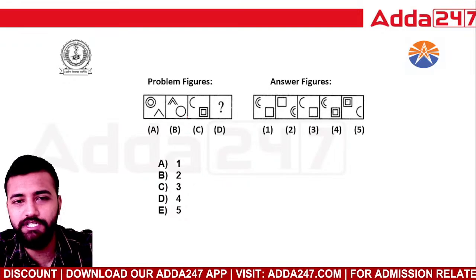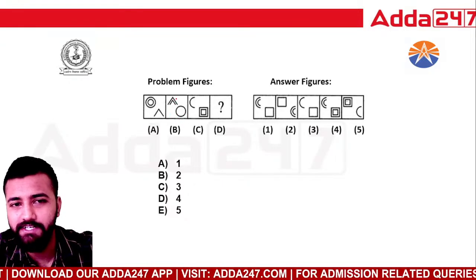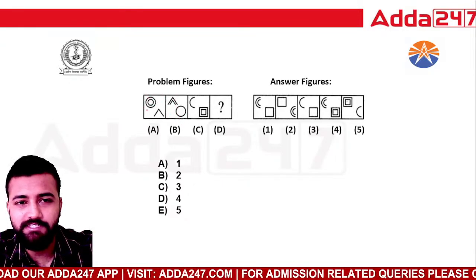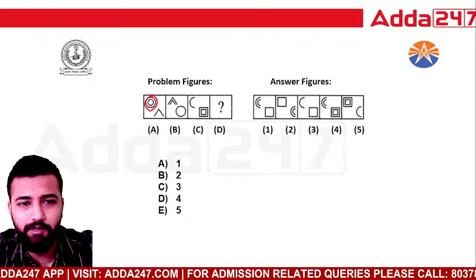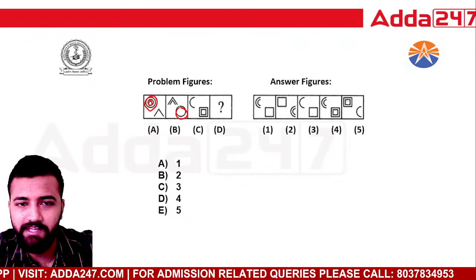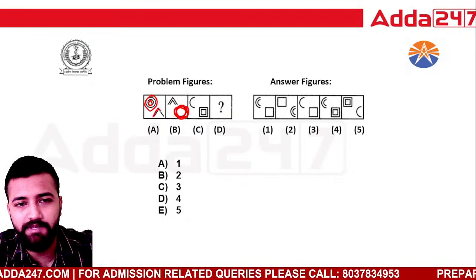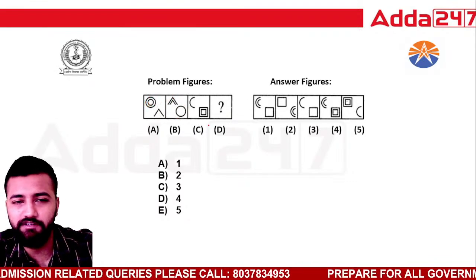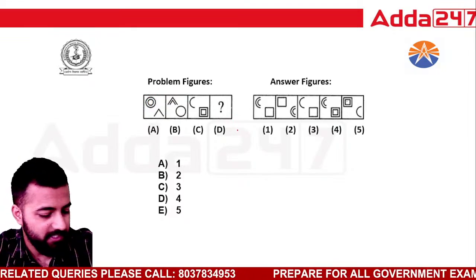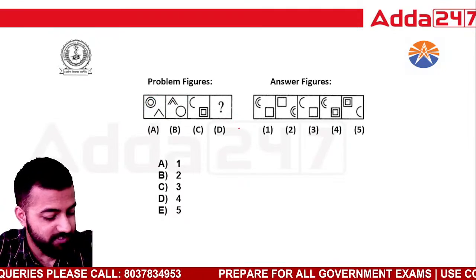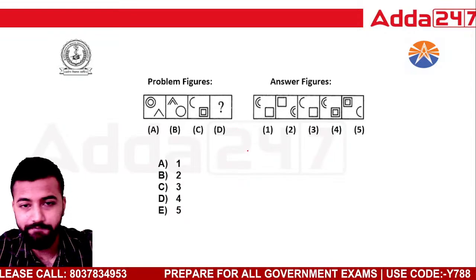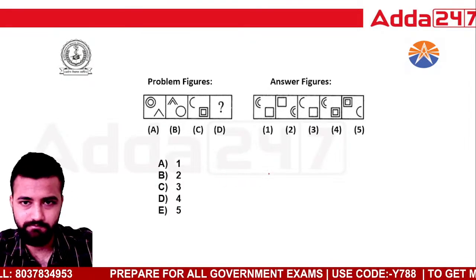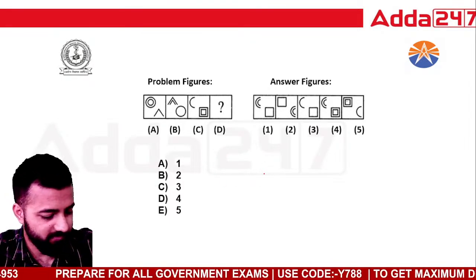This is a similar question to the previous question which we have done, right? This particular circle is bounded, it has become plane in the next figure, right? Similarly, this was plane and it has become bounded in the next figure. So similarly, tell me the answer of this. Please answer correctly. ठीक है? Mistake होना नहीं चाहिए. हाँ, water image also is correct. Okay? Water image बोल सकते हैं.